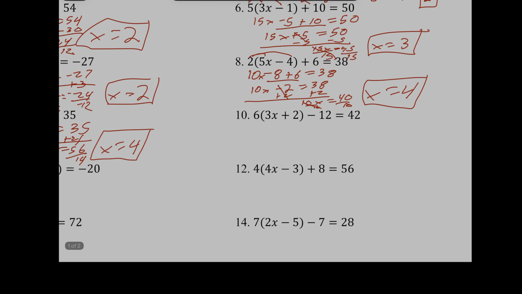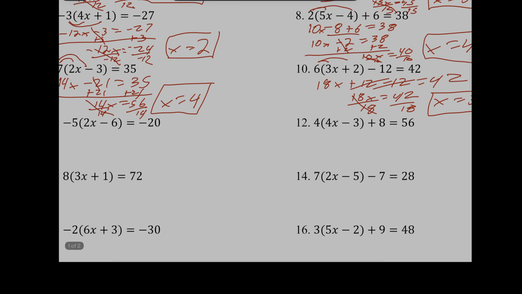Number 10, I'm going to distribute the 6 across both of these, which gives me an 18x plus 12 minus 12 equals 42. Well, I like seeing that 12 minus 12 because that just equals 0. So I just get an 18x equals 42. And once you do the division on this, you're going to find out that 18 goes into 42 3 beautiful times. Okay? Let's go on to number 11.